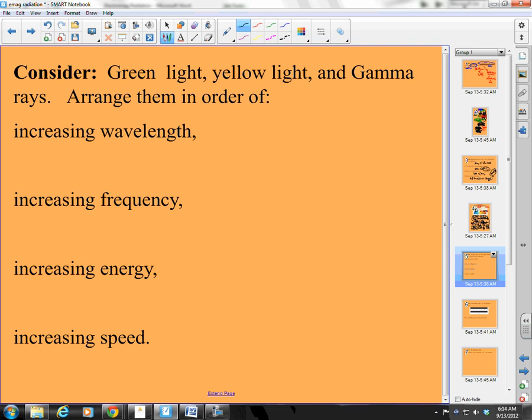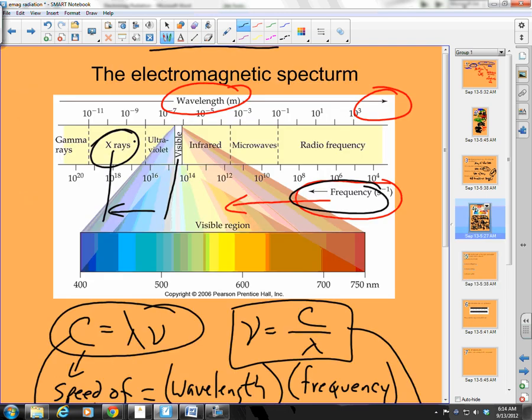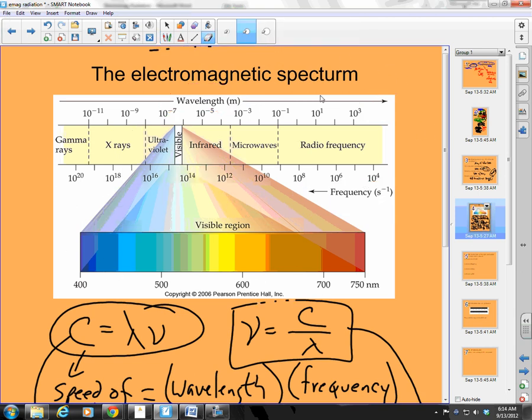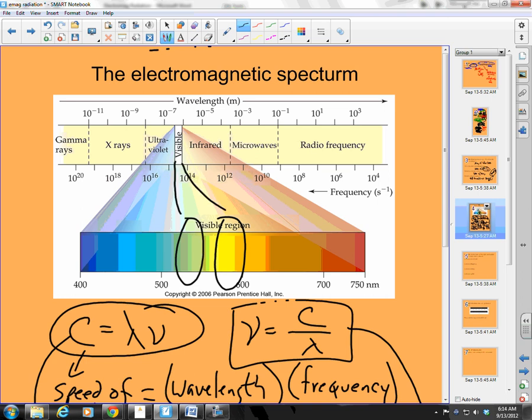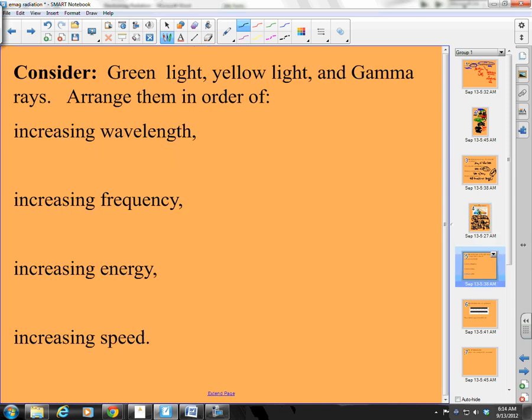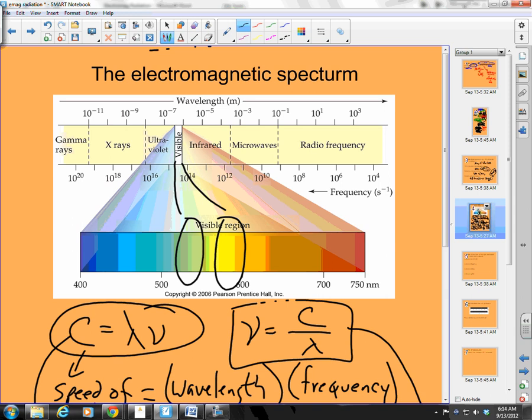Okay, so let's look at our electromagnetic spectrum. Let me clean this up again a little bit. We want to look at yellow light. Okay, so here's yellow. And we wanted to look at green. Here's green. And remember, both of these are right in this area called the visible spectrum. We wanted to look at yellow, green, and gamma. And where's gamma? Oh, here's gamma. Wow, it's way over here.